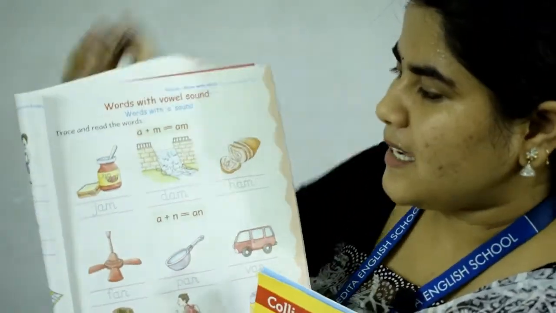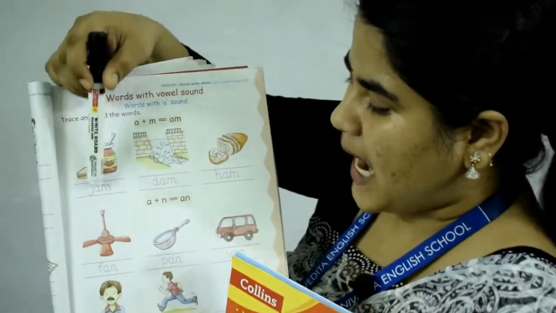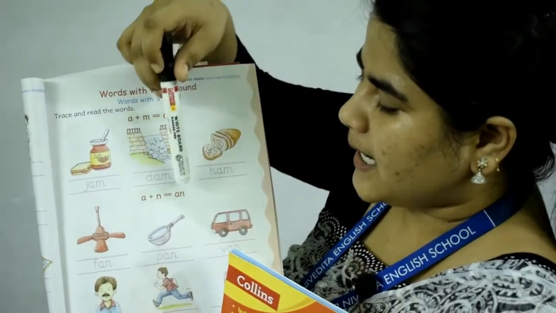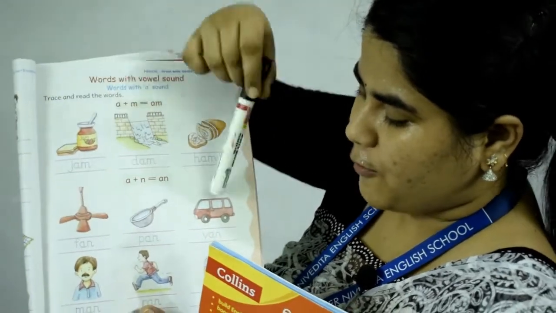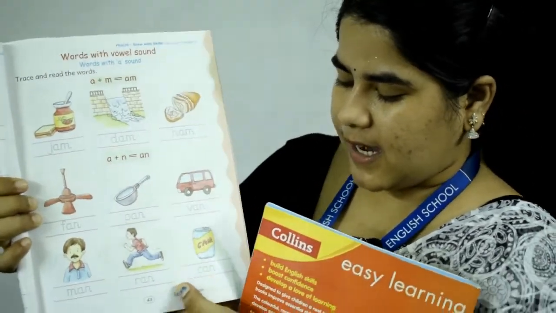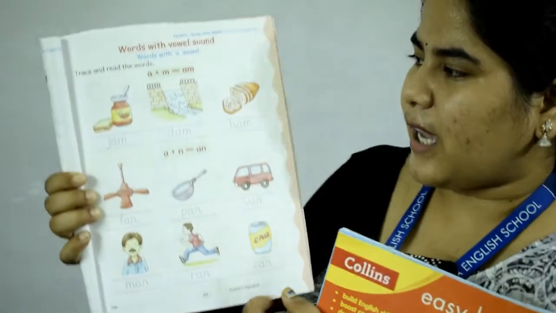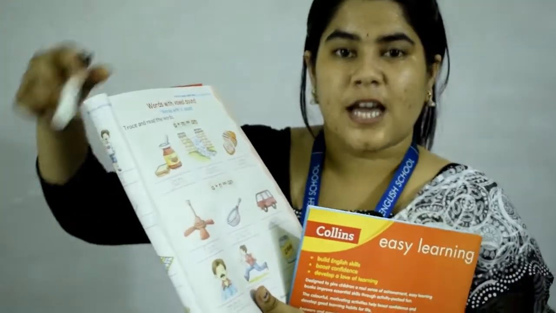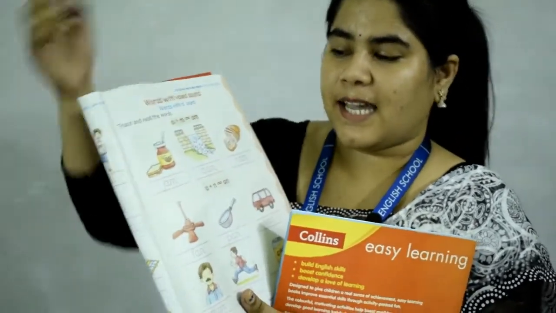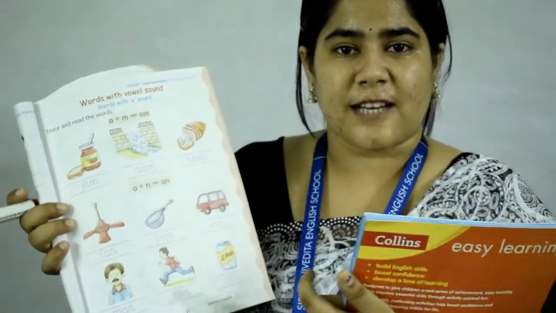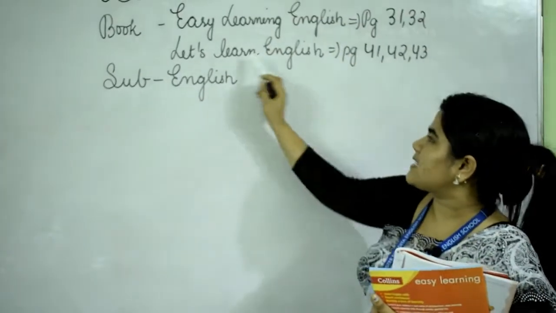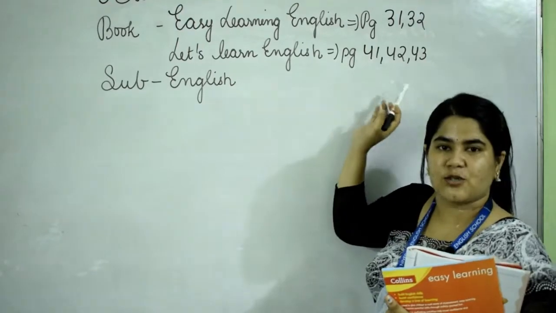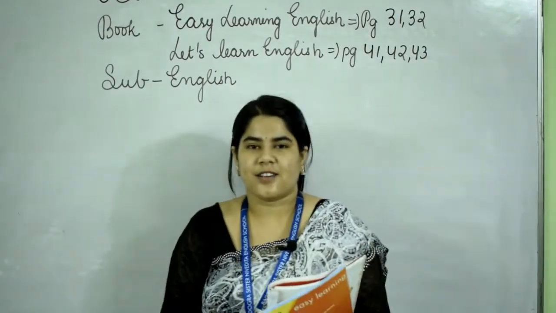Again here also you will be getting the vowel A, that is am, jam, dam, ham. Again, an, fan, pan, van, man, ran, can. In this way you have to trace these words. You can pause the video, play it again, and then learn this, because these words are too small, right? So you can learn all this. This is your homework for Let's Learn English, page 41, 42 and 43. All right, that's all.